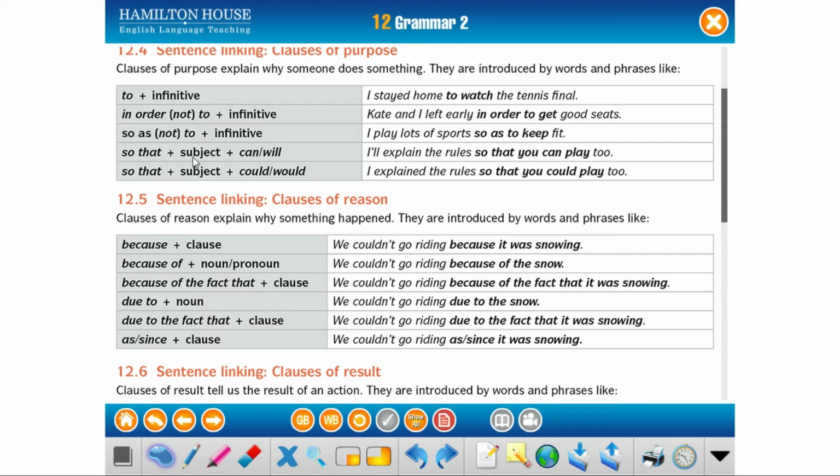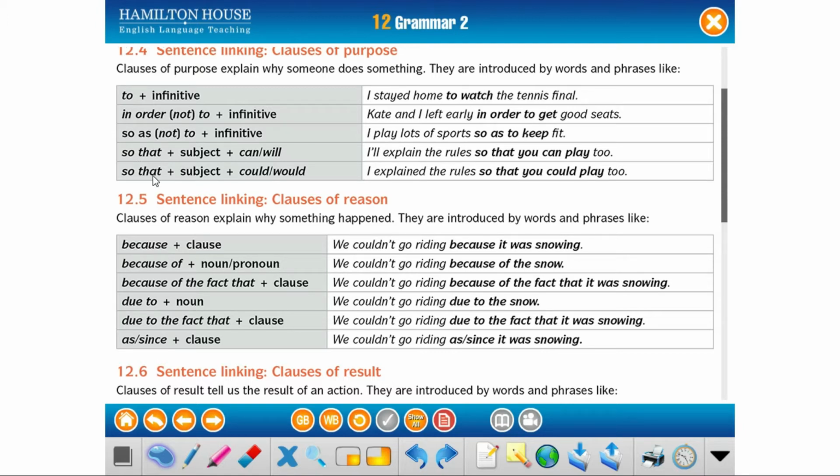So that, subject, can or will. I explain the rules so that you can play too. In this case, we can use can or will because we are talking about the future. Here we have the contraction: I'll explain the rules so that you can play too. We can use can or will. It's the same. Remember that we use can in informal form, or will to sound more polite.